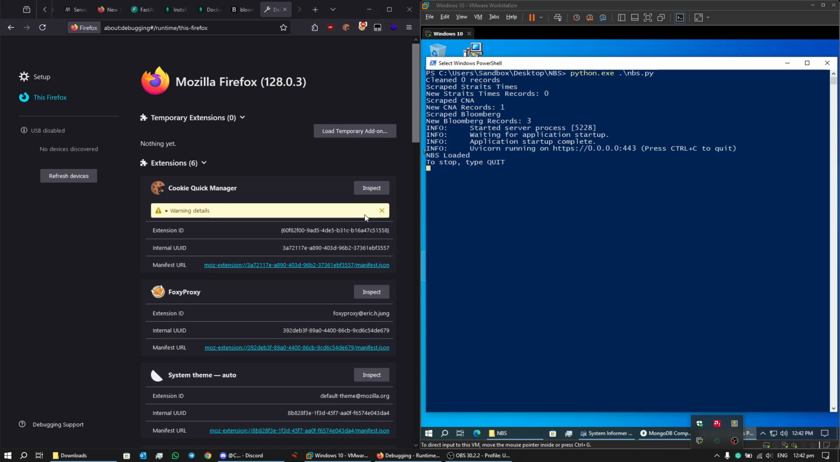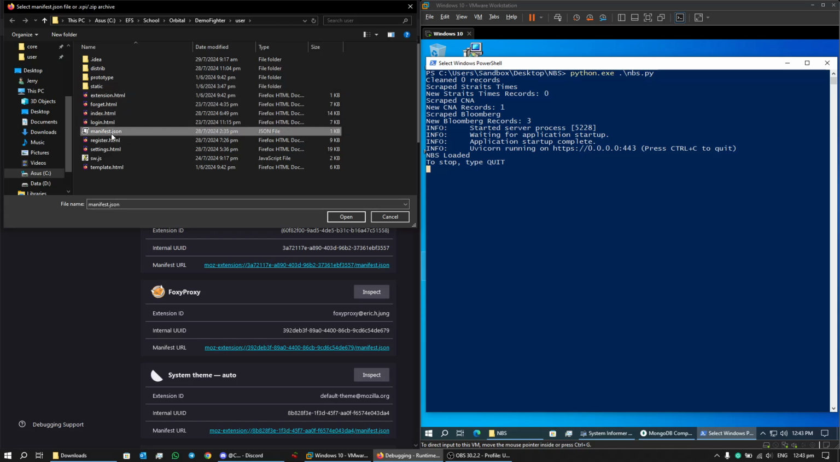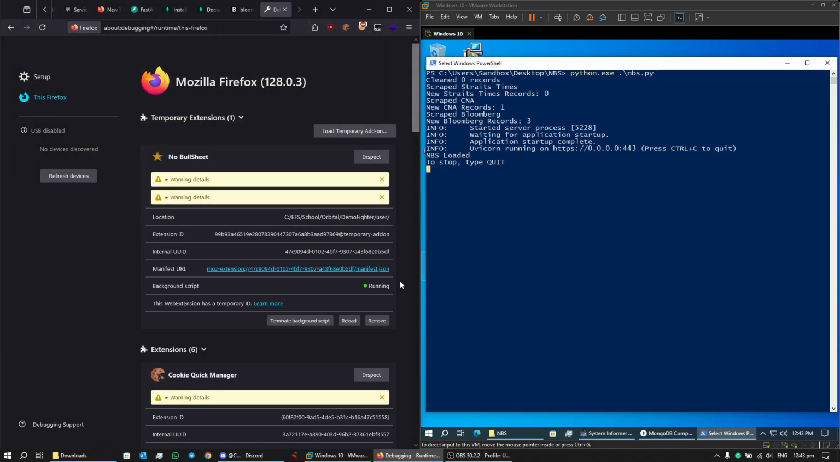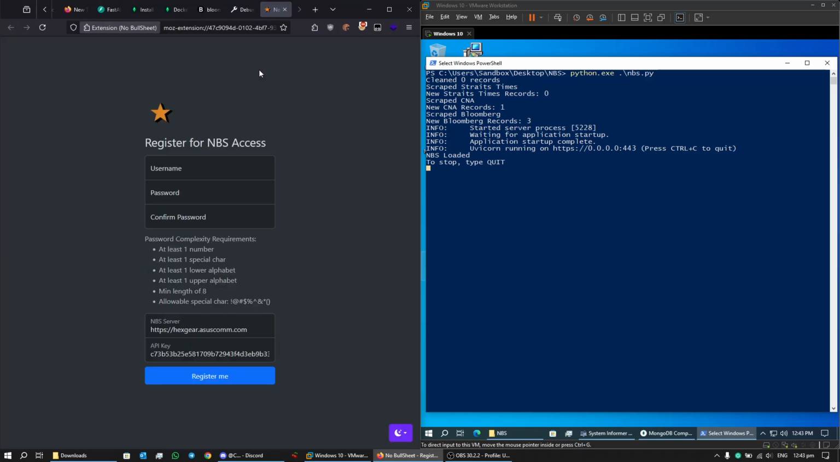So now we'll load up the browser extension. Okay, now we'll move forward with No Bullshit. As you can see, now we're going to register for No Bullshit.